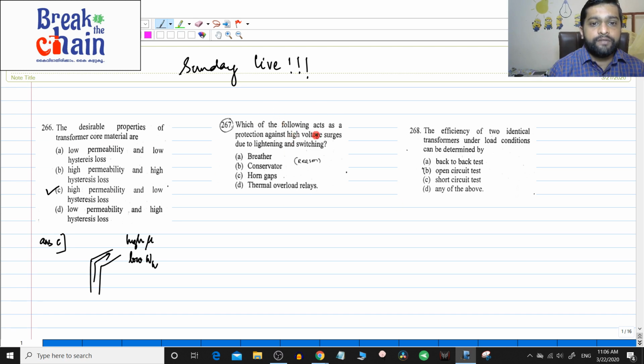Next one: which of the following acts as the protection against high voltage surges due to lightning and switching? Okay, so that is the question.